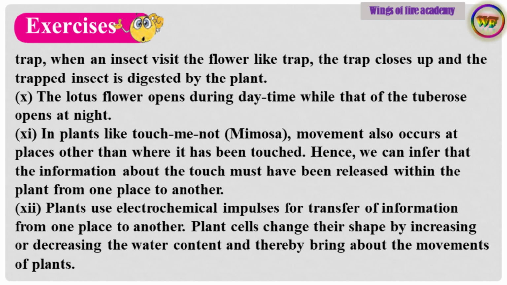Hence, we can infer that the information about the touch must have been released within the plant from one place to another. Point number 12. Plants use electrochemical impulses for transfer of information from one place to another. Plant cells change their shape by increasing or decreasing the water content, and thereby bring about the movements of plants.